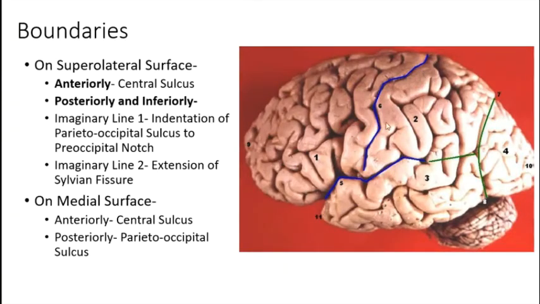ये आपको दिख रहा है central sulcus. This is the anterior boundary, but the posterior boundary and the inferior boundaries are derived by separating these areas via imaginary lines.